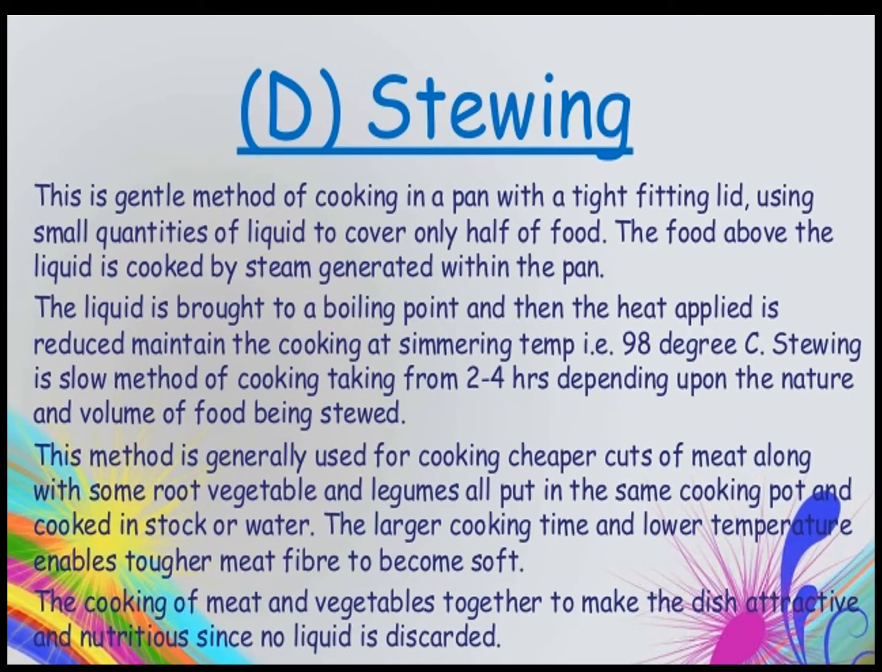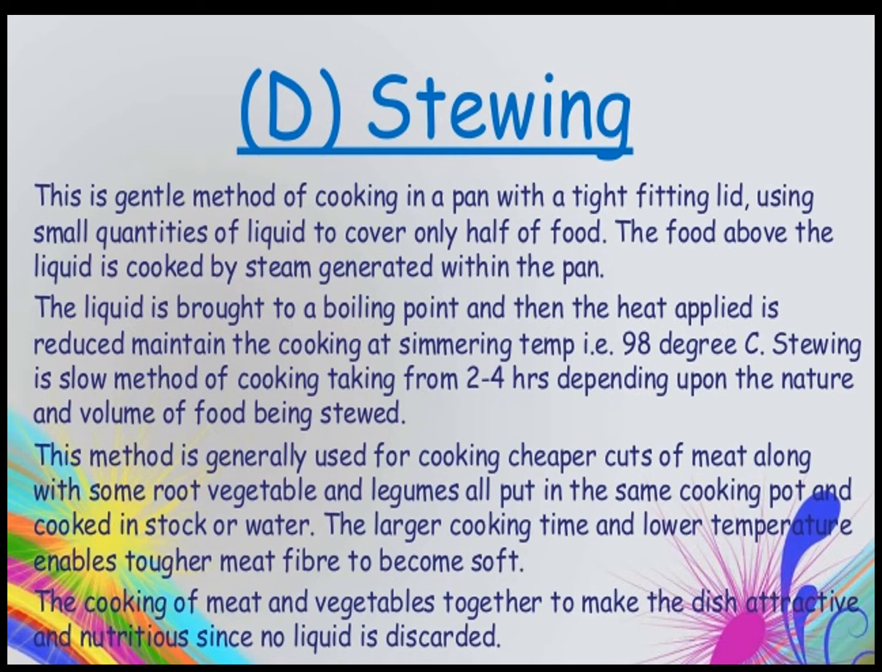The next method is stewing. This is a gentle method of cooking in a pan with a tight fitting lid, using a small quantity of liquid to cover only half of the food. The food above the liquid is cooked by steam generated within the pan. The liquid is brought to a boiling point and then the heat applied is reduced to maintain the simmering temperature, that is 98 degrees Celsius.